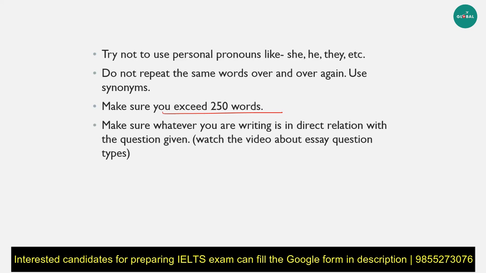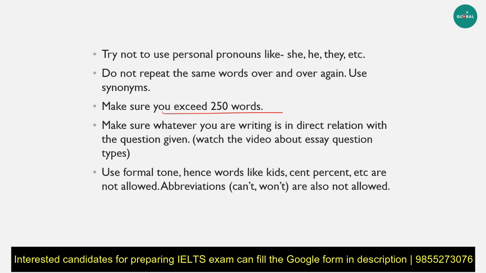Anything extra is actually out of the task. It is out of line. It is not needed. So it will negatively impact your band score. Your task achievement is very important, and task achievement is surprisingly where most of the students lose their marks. So make sure whatever you're writing is in direct relation to whatever is asked in the question.